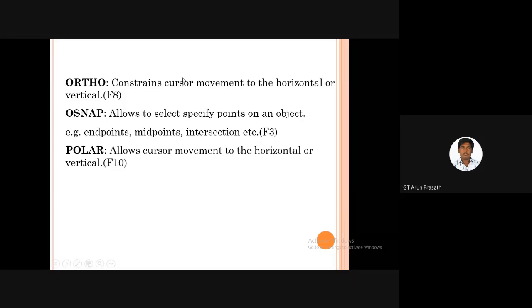If we place the point there, by using the snap command we automatically know that particular point, for example endpoint, midpoint, and intersection. To use it there are two ways: pressing F3 or typing OSNAP in the command box.